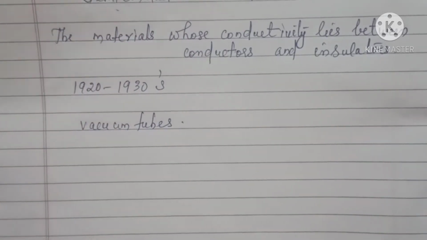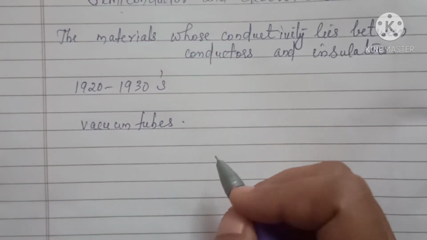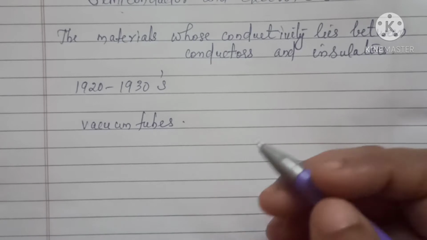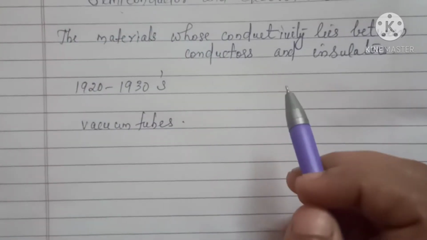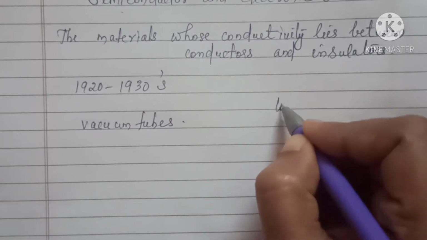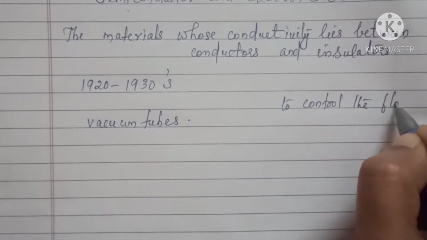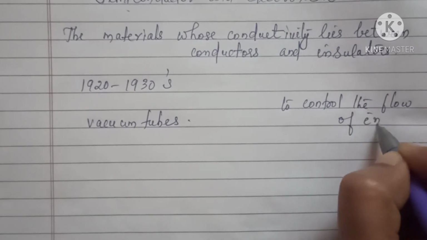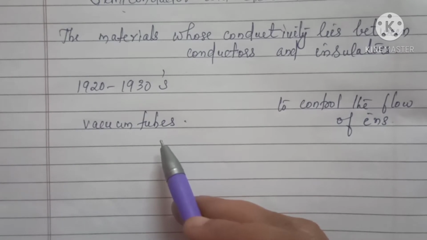The basic building blocks of any electronic circuit are the devices which have controlled flow of electrons. So if you want to make an electronic circuit, the basic building blocks of that circuit should have the property to control the flow of electrons. Before the discovery of semiconductors, vacuum tubes did this function.